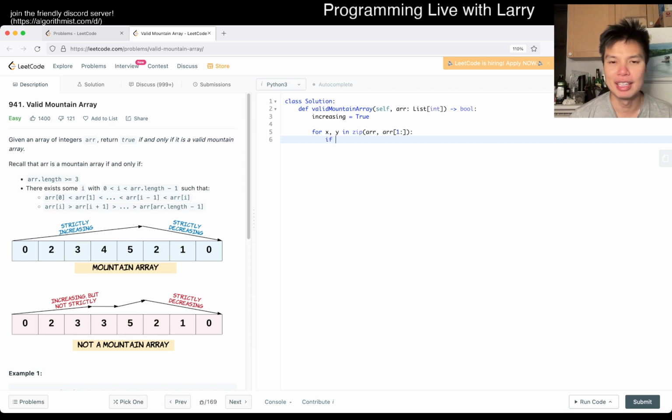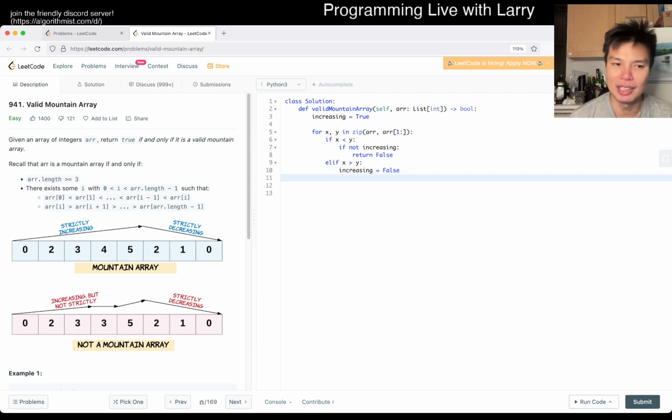Okay, if x is less than y, then if this is not increasing, we return false. Otherwise, we just go on, right? And then else, if x is greater than y, then increasing is equal to false. And that's pretty much it, really, right?